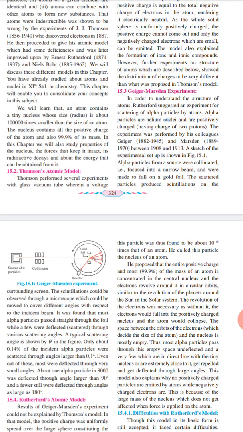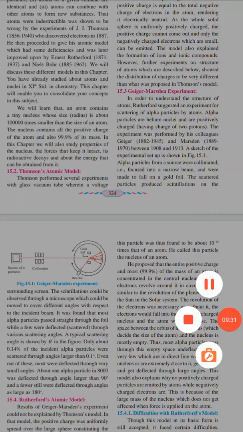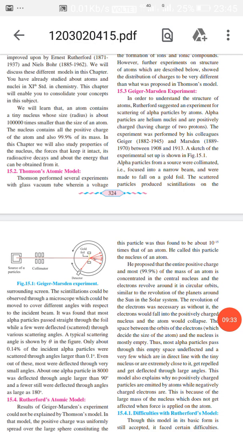So you can see this experiment. Alpha particles from a source were collimated, focused into a narrow beam, and were made to fall on a gold foil. The scattered particles produce scintillation on the surrounding screen. Scintillation means shining brightly.